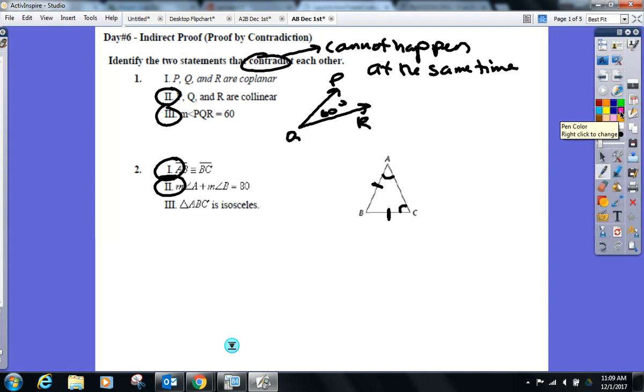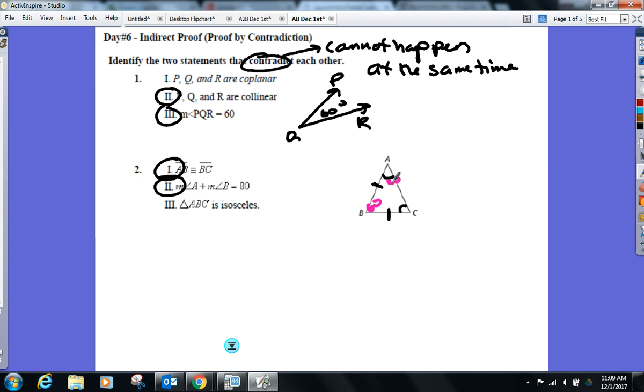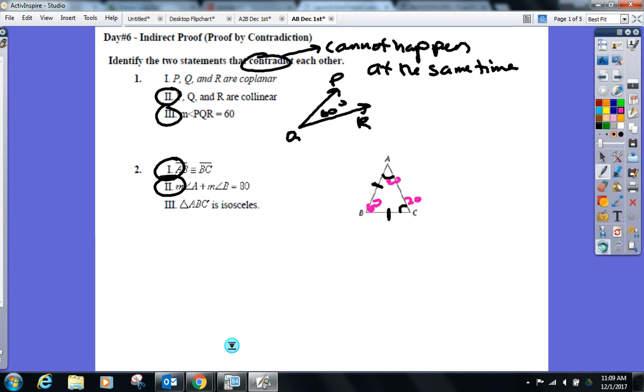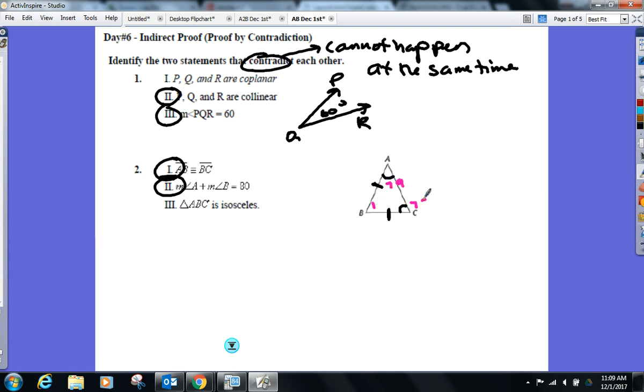60 and 20. Okay, so if A and B are 60 and 20, and those two are congruent, that means that has to be 20. What's the problem with my triangle? Doesn't add up to 180. You can try any possible combination that adds up to 80. If you want to get real crazy, you can go 1 and 79, and that means that's 79. Is it still going to add up to 180? No. So there's no chance that those two sides can be congruent and A and B add to 80.